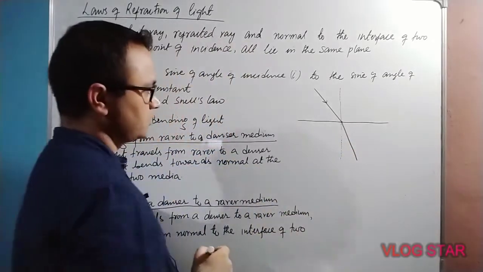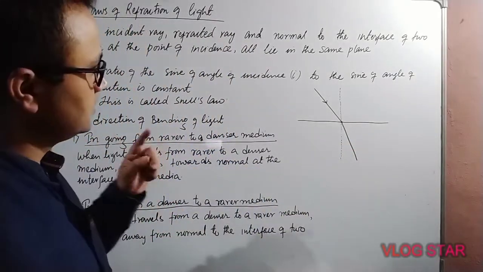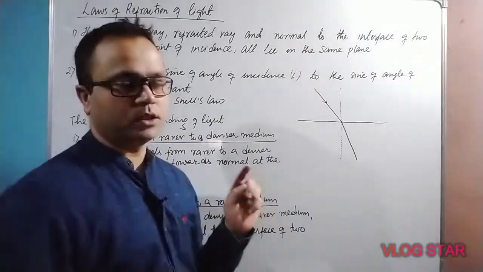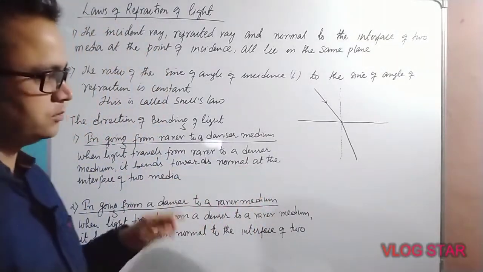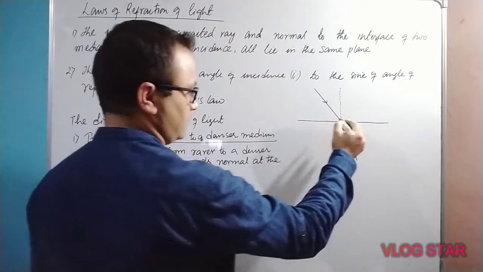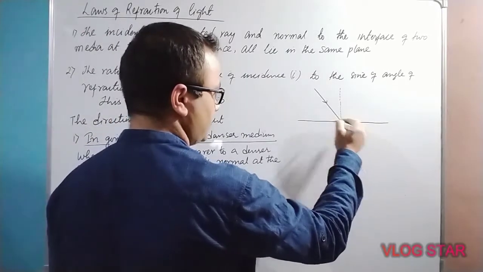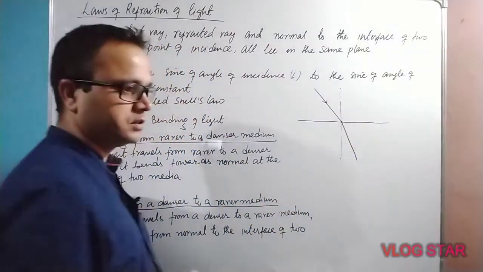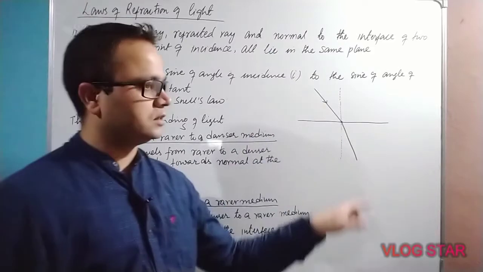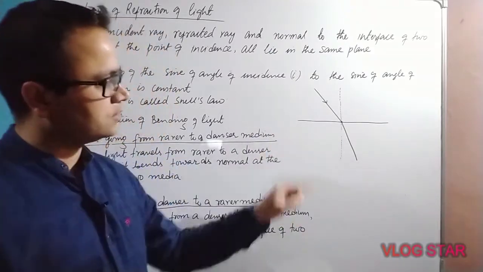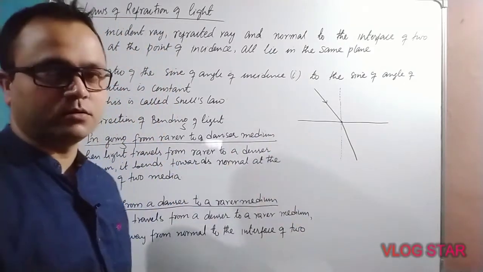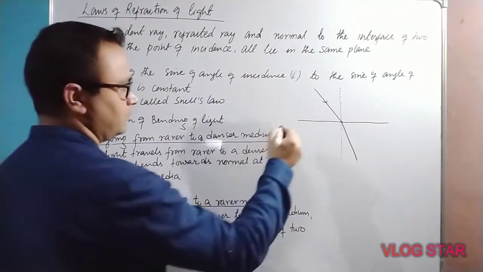The first law is: the incident ray, refracted ray, and normal to the interface of two media at the point of incidence all lie in the same plane. It means there are many points of incidence, many incident rays, many refracted rays, and many normals, but all lie in the same plane.